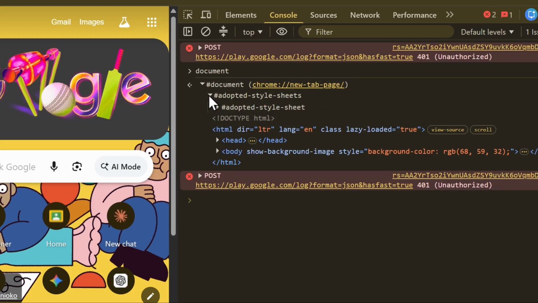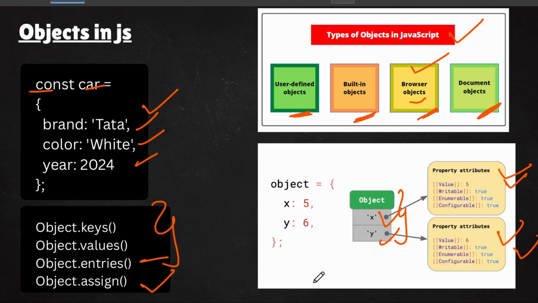So I hope this makes some sense now, because there are so many objects, as I said. The browser object is also an object, and document is also an object. Now I am showing you this document object. The user-defined objects that I showed in VS Code are objects that users define by themselves according to their requirement. But these are the inbuilt document objects in the browsers, which made our life easier.